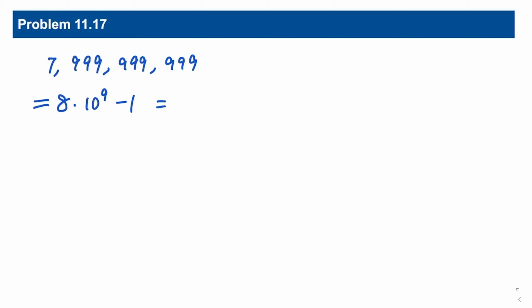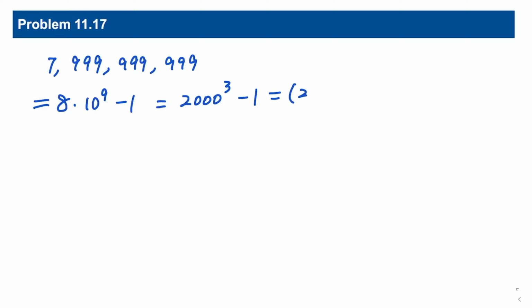Problem 11.17. The number 7,999,999,999 has just two prime factors. Find them. This is 8 times 10 to the power 9 minus 1, which is 2000 cubed minus 1.